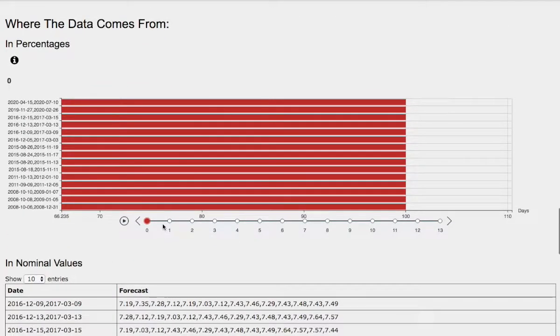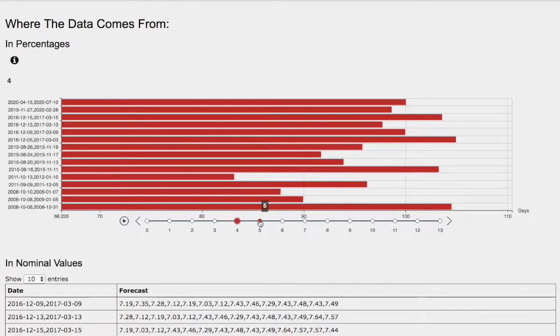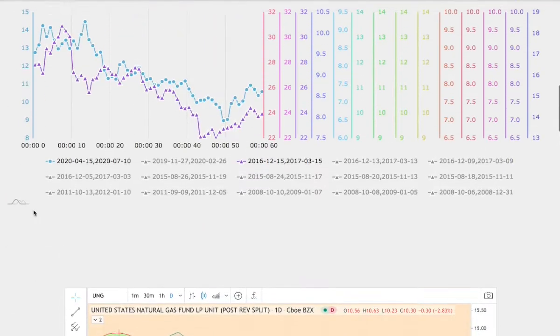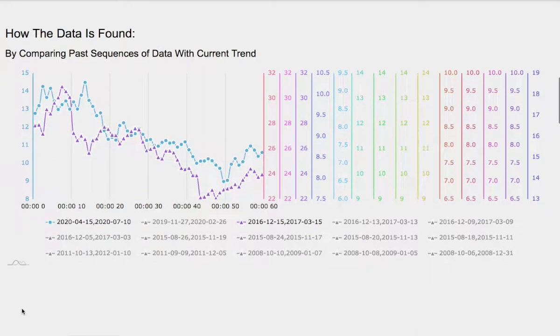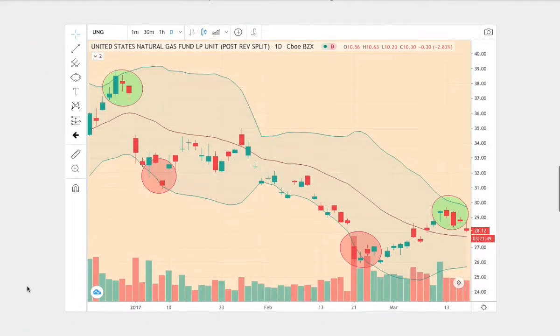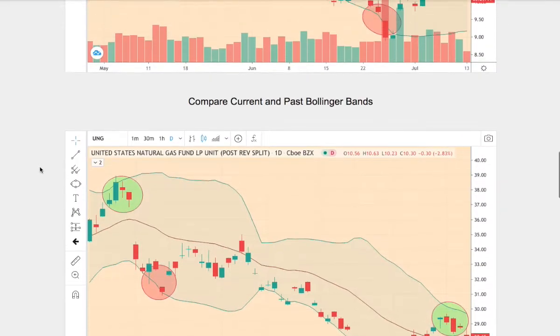So now let's head to the day-by-day forecast for natural gas. What we have here is 1 day out, that will be a Tuesday, and 2 days out will be a Wednesday, and so on. So we have 3 days out, 4 days out, 5 days out, 6 days out, and 7 days out. So which one of these models should we focus on? Ideally, the model that is best matched to the current trend. The blue lines are the current trend, and overlapping it happens to be the best match. Right here we have our current trend, and the trend below is the one that we found on the line graph above, and let's begin comparing both of the trends.